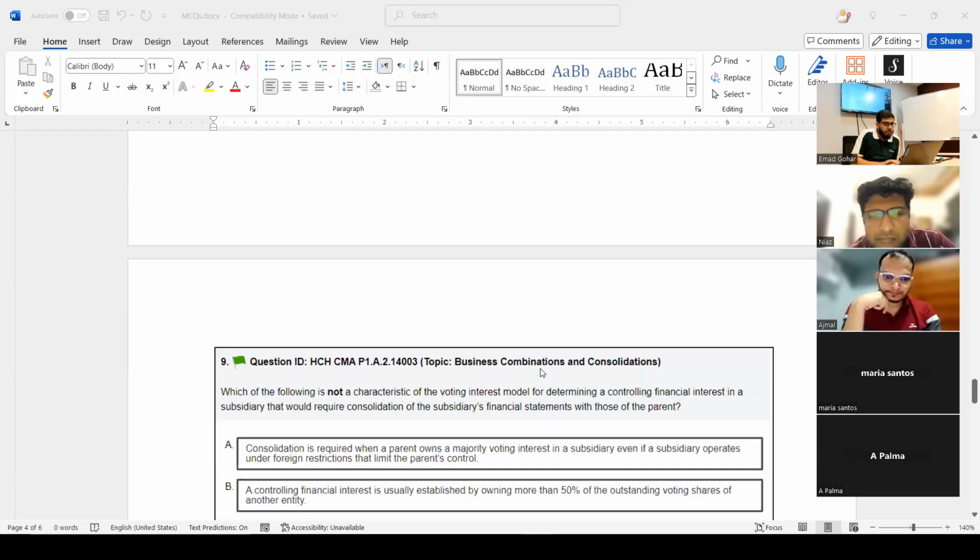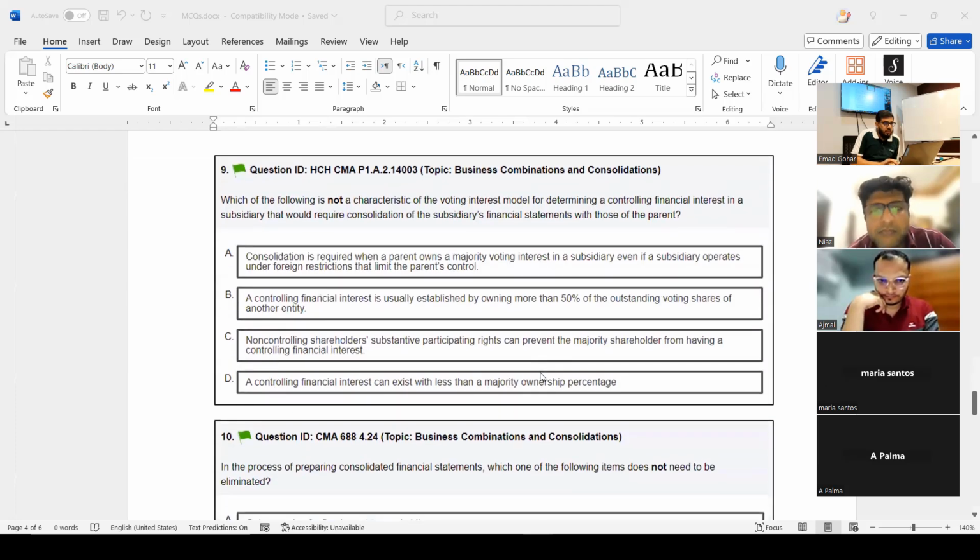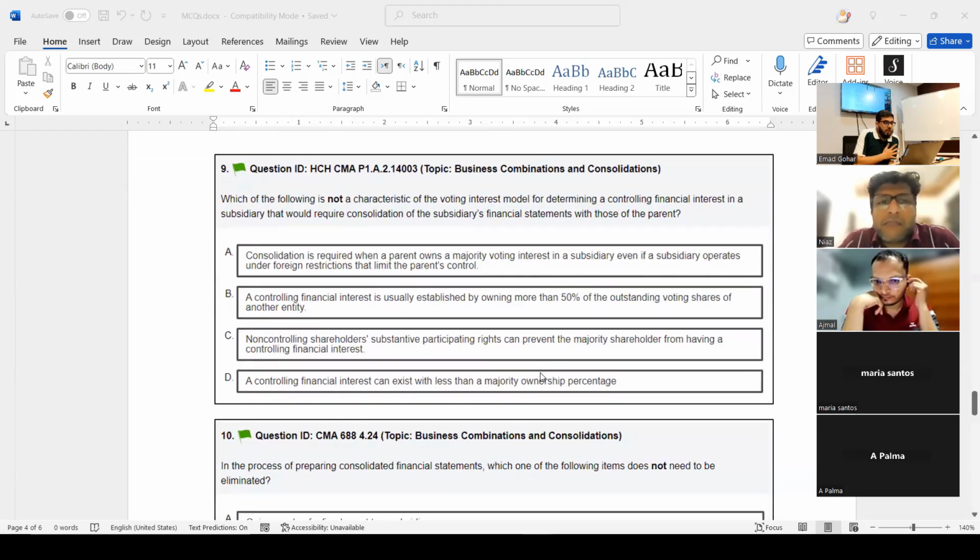Question number 9. Which of the following is not a characteristic of the voting interest model for determining a controlling financial interest in a subsidiary that would require consolidation of the subsidiary's financial statements with those of the parent? The answer for question number 9 is A.